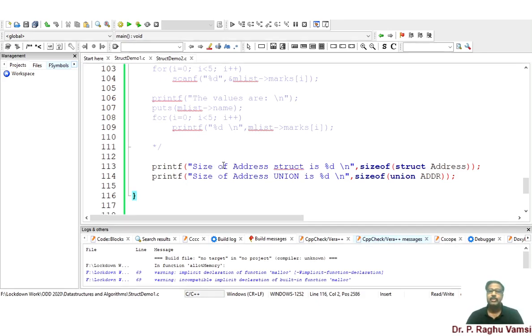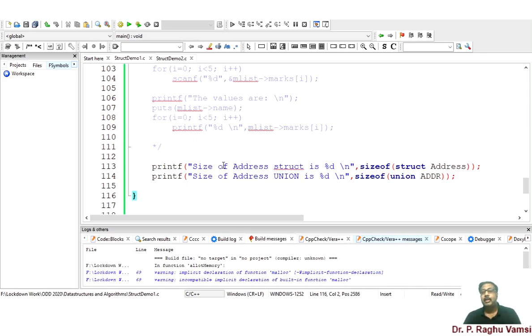In this video, we have seen the basic building syntax of the structure, and how the structure members are accessed. The structure members are accessed by structure variables with the help of the dot operator. Whenever you are using a structure pointer type, the structure members are referred with the help of the arrow operator.